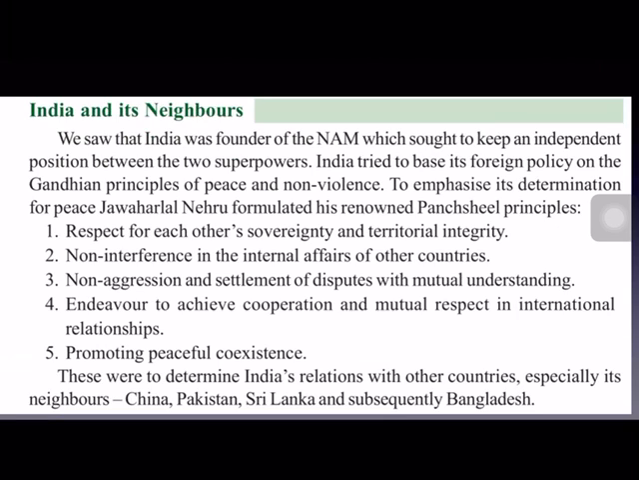Non-aggression, not attacking other countries, and settlement of disputes in a mutual understanding way, that means a peaceful way, and to achieve cooperation and mutual respect in international politics. To achieve cooperation and mutual respect among these countries in international politics, and promoting peaceful coexistence, to live peacefully among others. That means to have peace among these countries, to exist with peace among themselves. These are the 5 principles that are part of the Panchsheel Agreement, formulated by Jawaharlal Nehru.